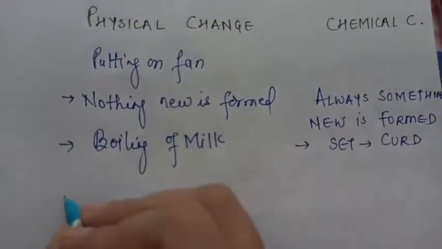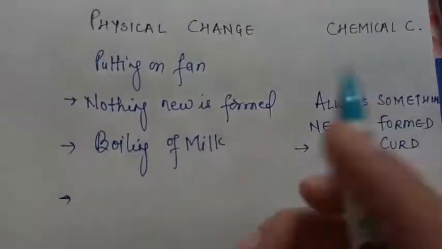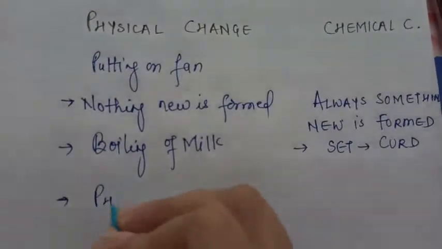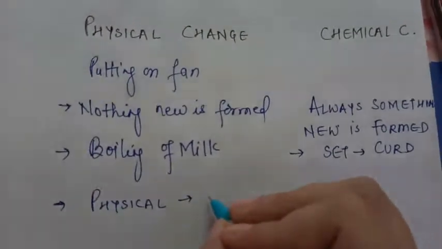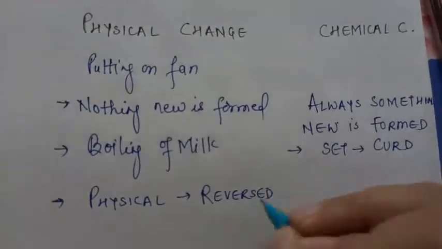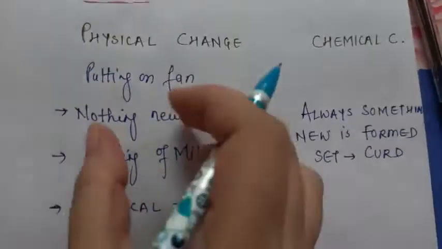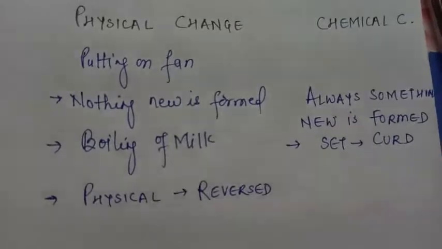One more property or one more difference you should understand between a physical change and a chemical change, and that is physical changes are reversible in nature. They can be reversed. आप इन्हें रिवर्स कर सकते हैं. जैसे आपने फैन ऑन किया था, आप उसे ऑफ कर सकते हैं. मिल्क बॉईल किया था, उसे कूल कर सकते हैं.